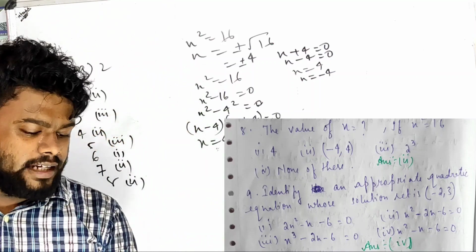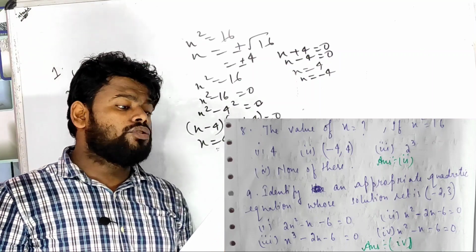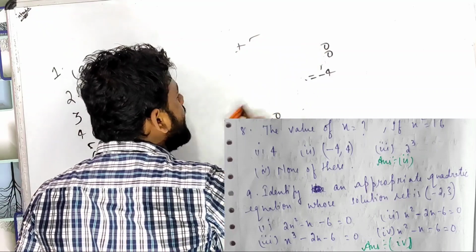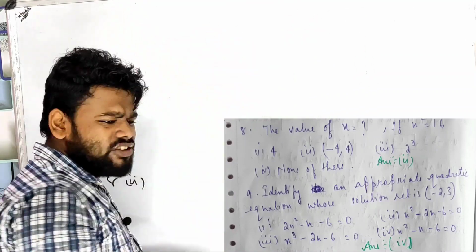Next, number 9. Identify the appropriate quadratic equation whose solutions are negative 2 and negative 3. Very easy. It is also very easy.